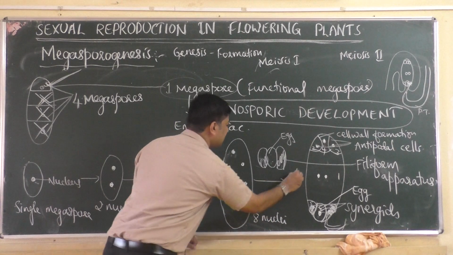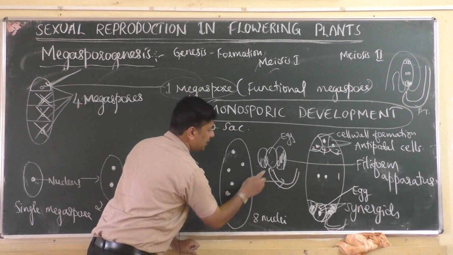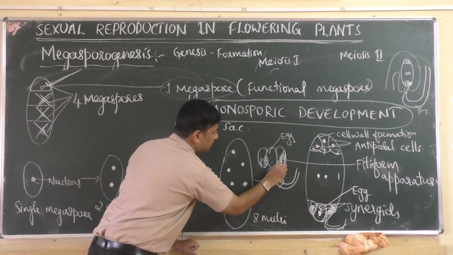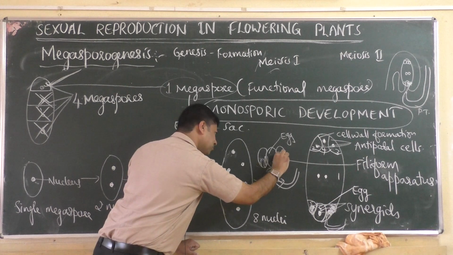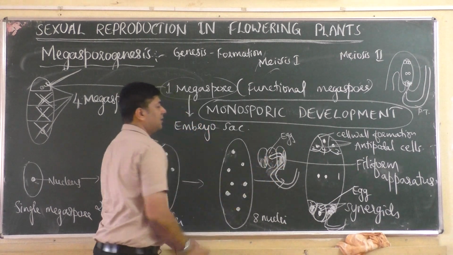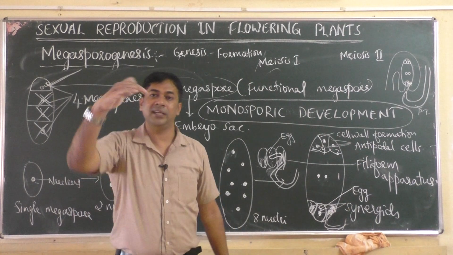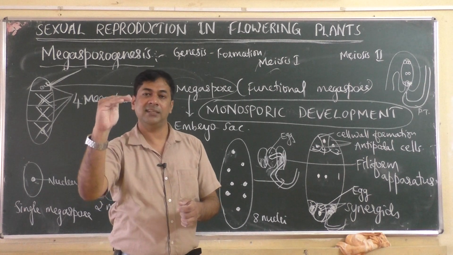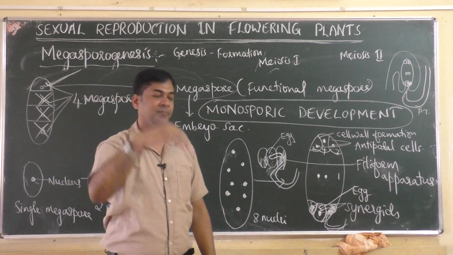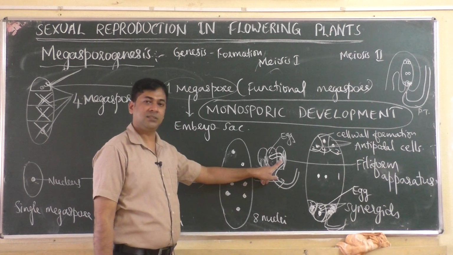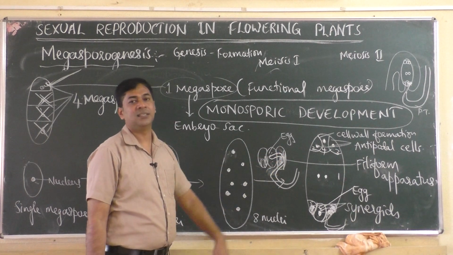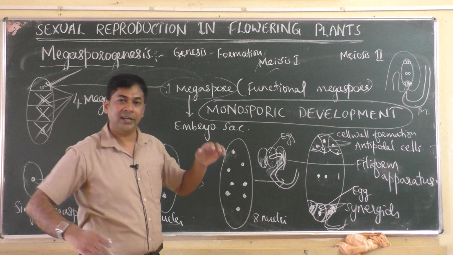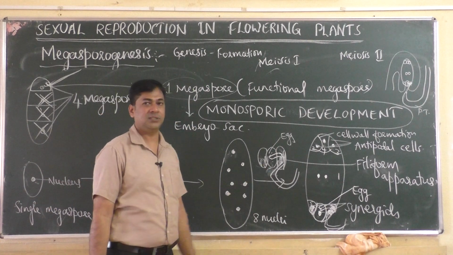If the pollen tube should meet the egg, then synergids are helpful because directly it cannot meet the egg. The pollen tube will first go into the filiform apparatus, then it comes to the synergid, then it enters the egg. Not directly, from the sides. First the pollen tube should enter the filiform apparatus, which is there in the synergid, then it will meet the egg, crossway. So the function of the filiform apparatus and synergid cells is that they help the egg to meet the pollen tube. So it helps for entry of the pollen tube into the egg. So this is the case.